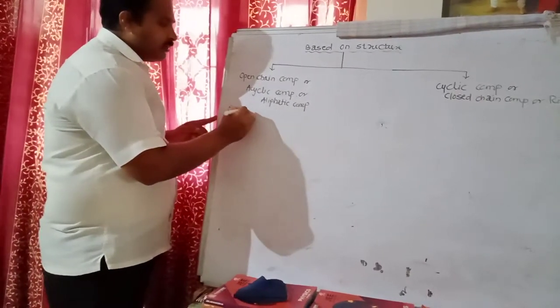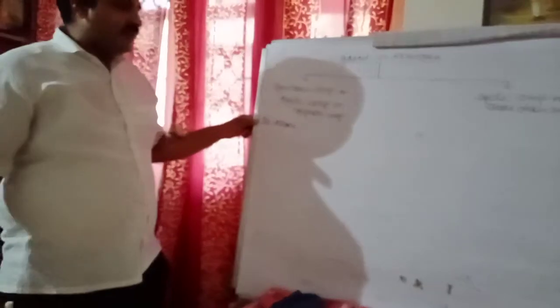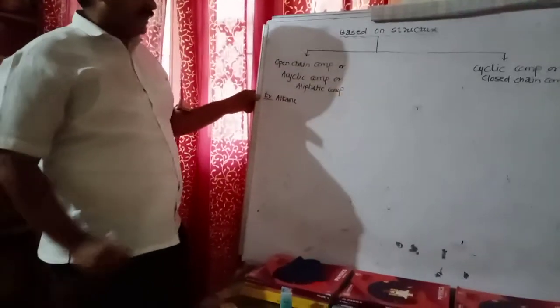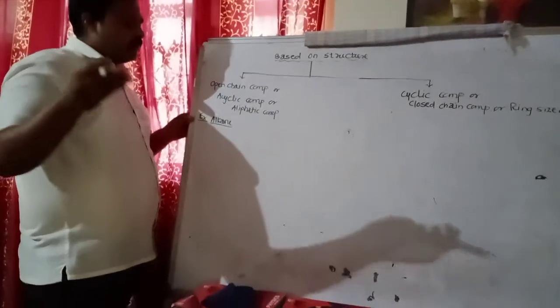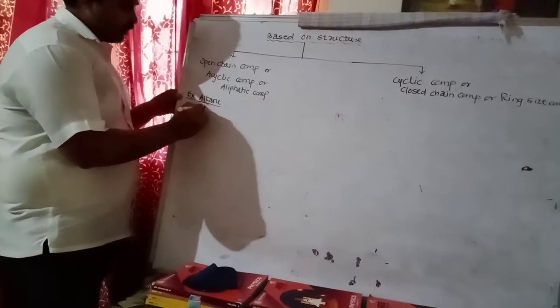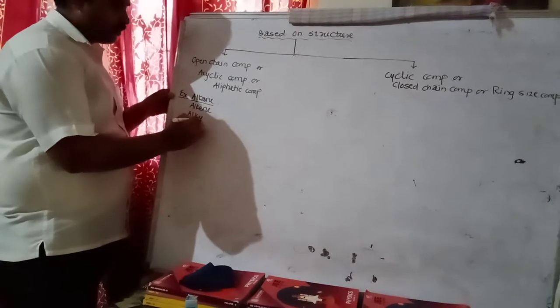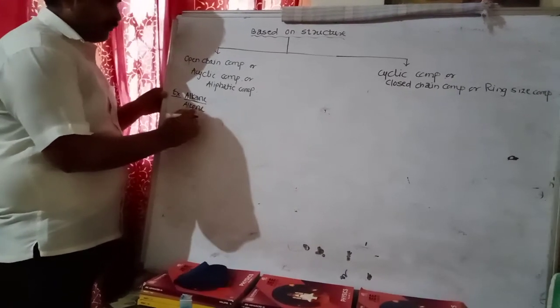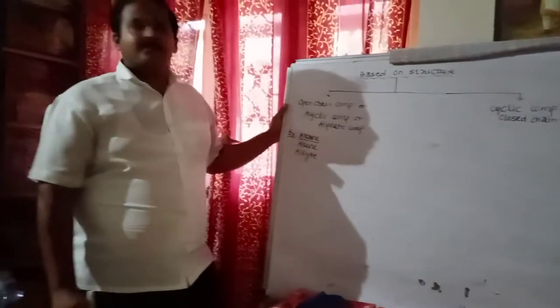First example is alkane. Alkane is an aliphatic saturated hydrocarbon. The general molecular formula is CnH2n+2. Example: methane, ethane, propane, butane. Second example is alkene. Third example: alkyne. These are the examples of open chain compounds.